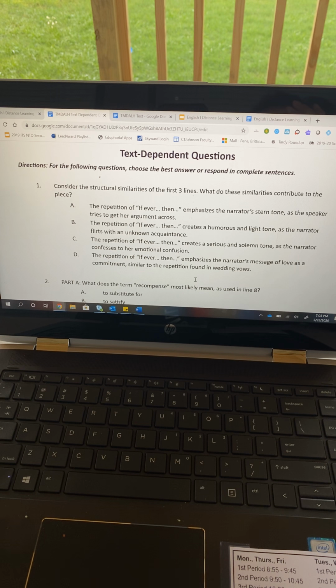C, the repetition of "if ever, then" creates a serious and solemn tone as the narrator confesses to her emotional confusion. Or D, the repetition of "if ever, then" emphasizes the narrator's message of love as a commitment, similar to the repetition of "what" found in wedding vows.